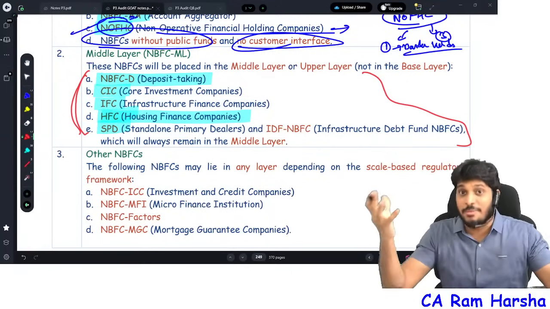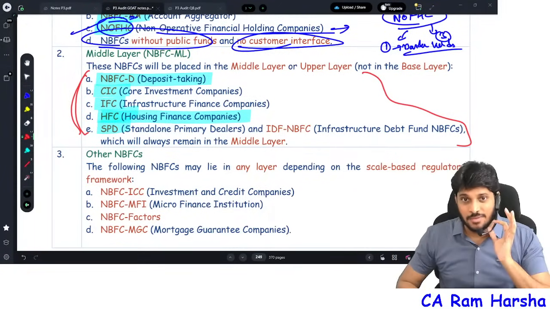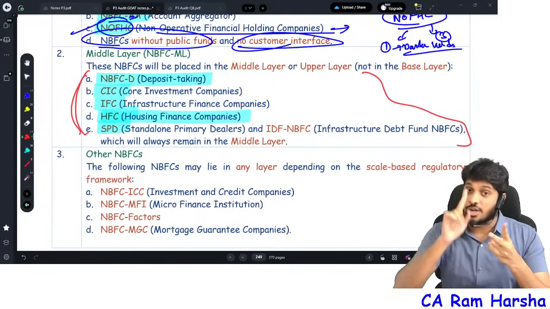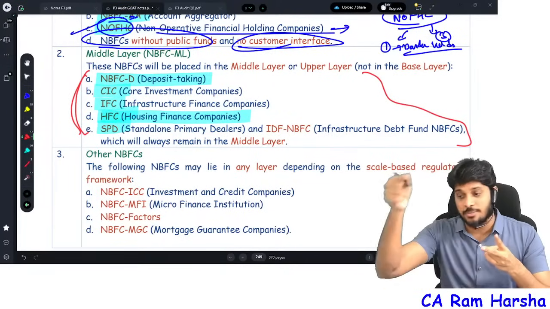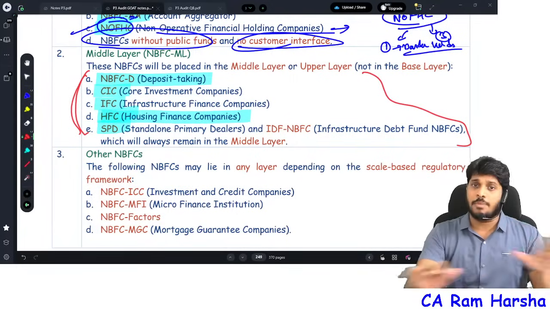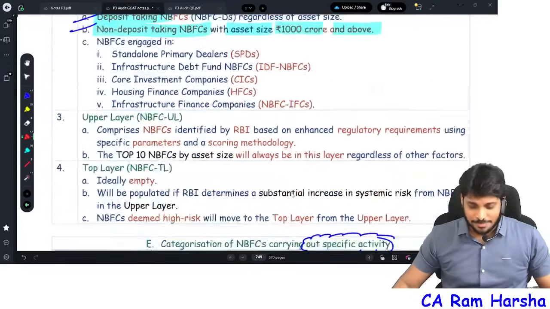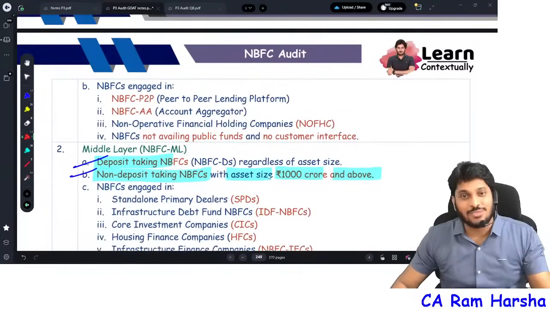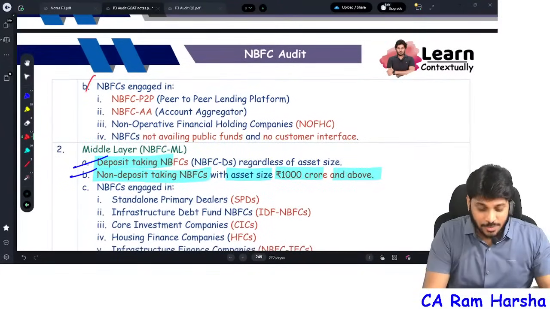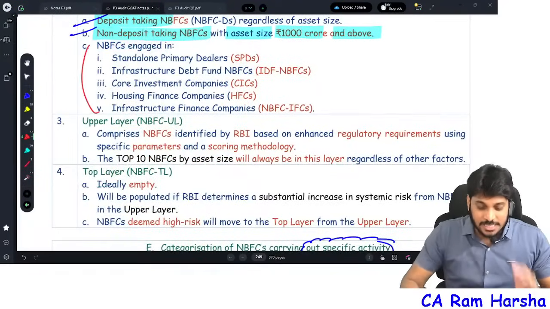Now what about remaining NBFCs? Remaining NBFCs, I will see deposit taking or non-deposit taking. Deposit taking, middle layer. Non-deposit taking, asset size 1000 crore and above, middle layer. Non-deposit taking, asset size less than 1000 crore, base layer. Over. That's it. This entire classification is over. As simple as such. If you have a doubt, once again read. That's why here once again that activity based is explained.